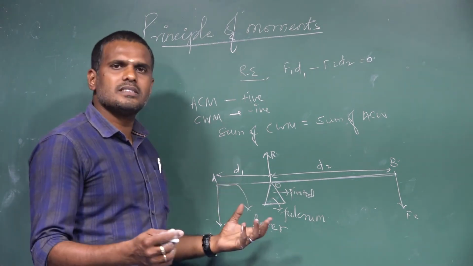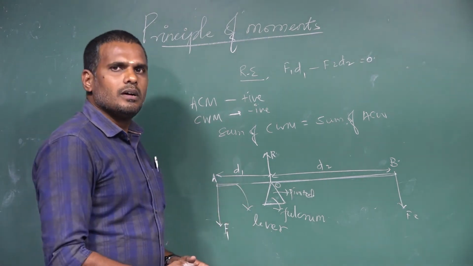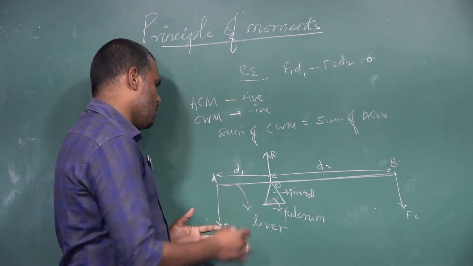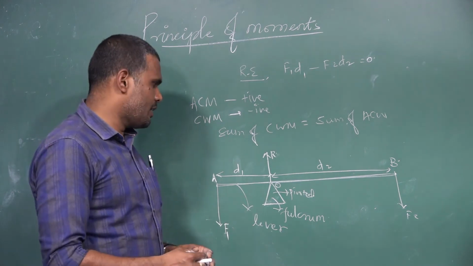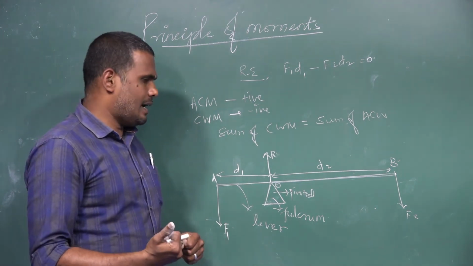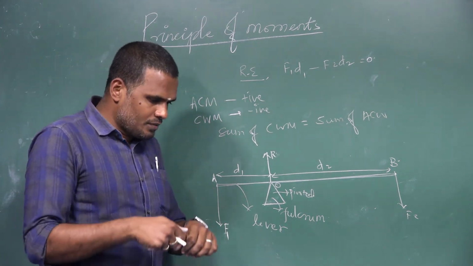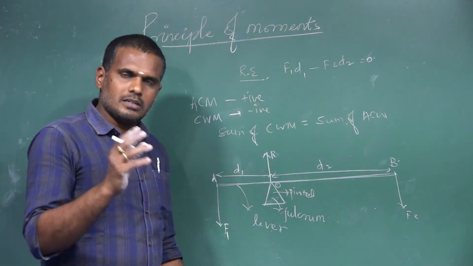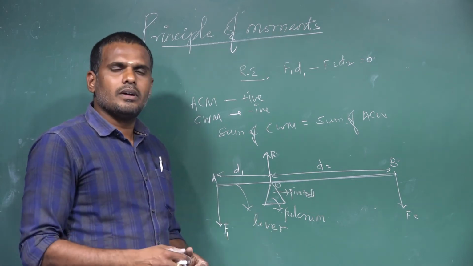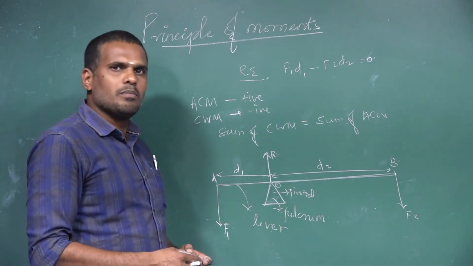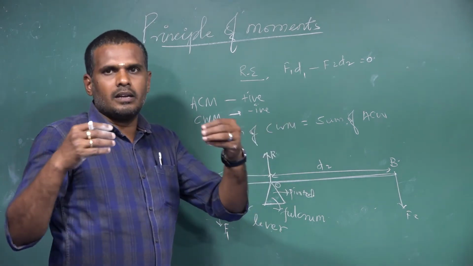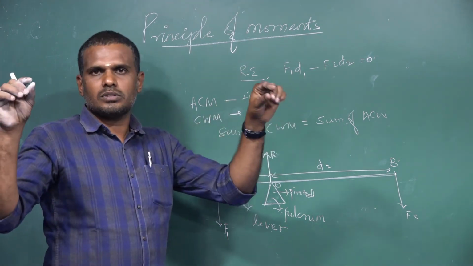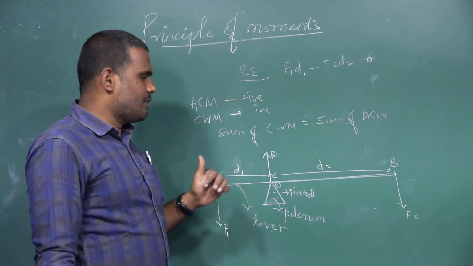We can say a seesaw in a children's playground, and we can go with so many examples. An iron bar used to lift a huge stone with the help of a fulcrum is also an example of a lever. In a physical balance or a beam balance, the horizontal rod which is provided is also a lever.